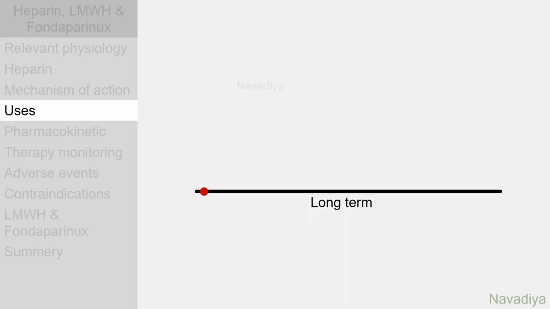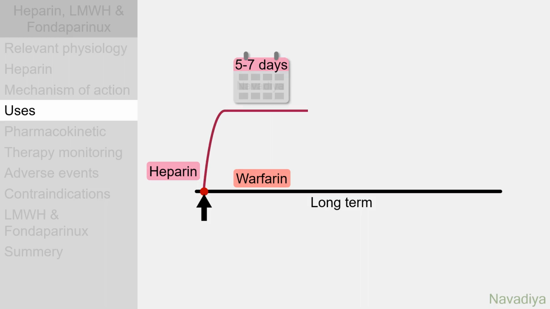When long-term anticoagulant therapy is required, usual strategy is to start both parenteral heparin and oral warfarin. Heparin starts working immediately and it is continued for 5 to 7 days. During this period, effect of warfarin gradually develops. Then heparin is discontinued and oral therapy with warfarin is continued as long as needed.